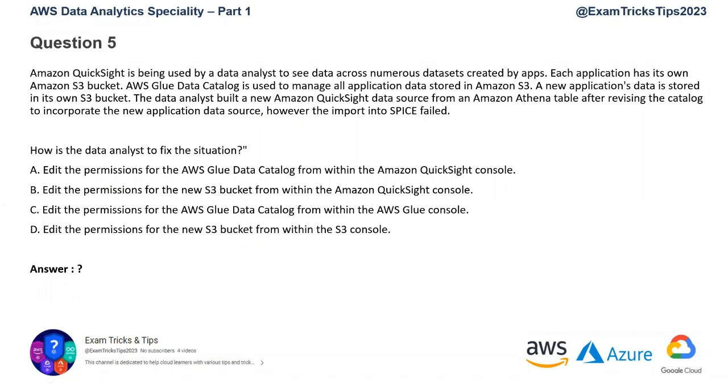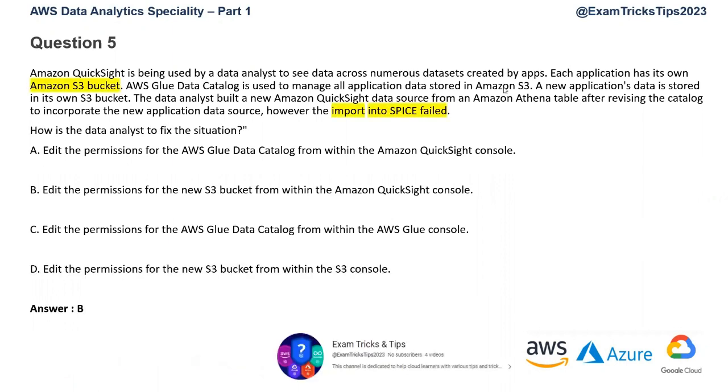Question number 5. Please read this question. You can pause the video. I'll move on quickly to identifying requirements. So in this question, the key requirements I have highlighted: Amazon QuickSight is being used, data stored in S3 buckets, QuickSight is reading the data from Amazon Athena as a visualization tool. And the problem that happens here is the import into SPICE has failed, and how do we fix this situation?